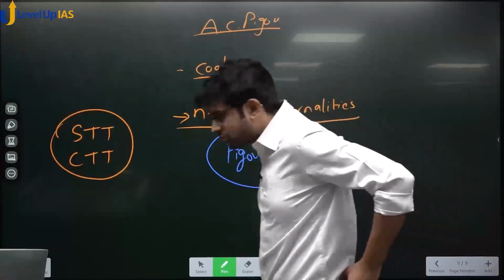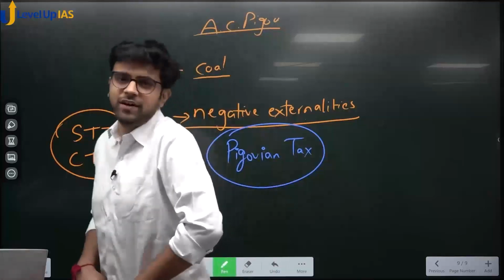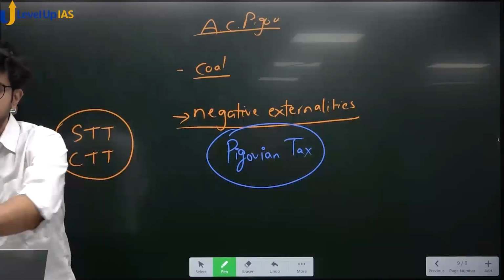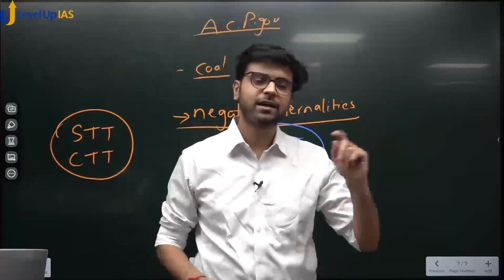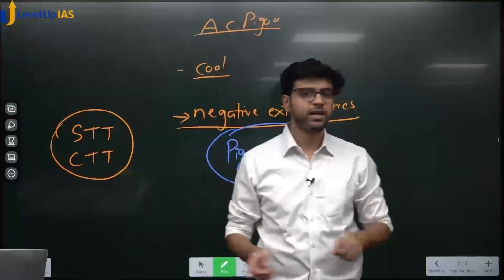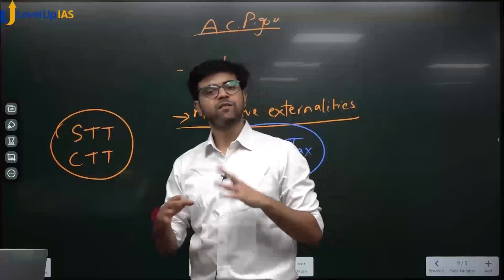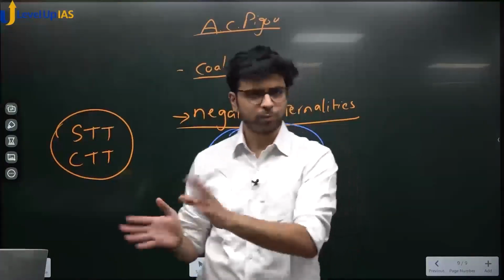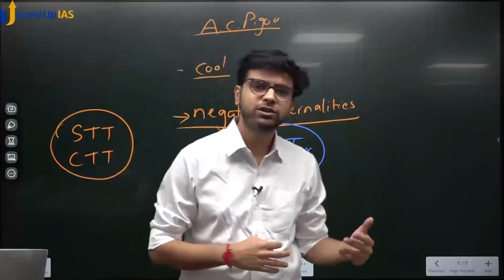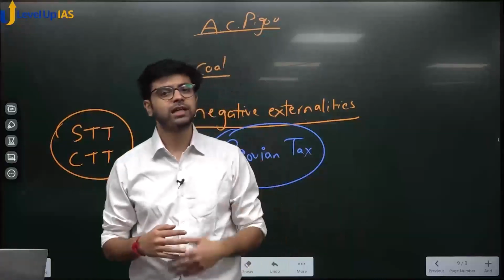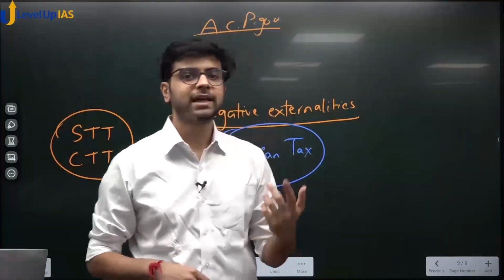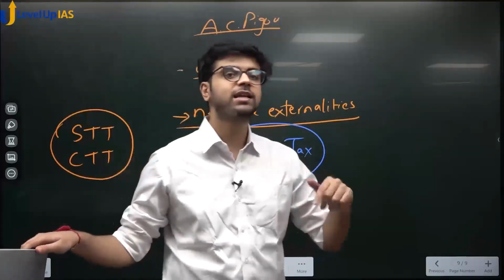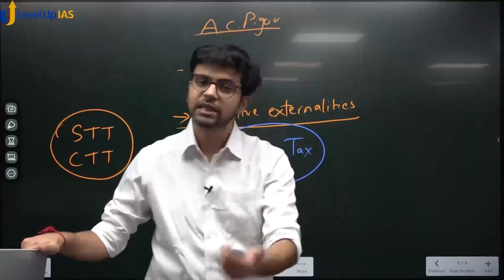Let us quickly revise whatever we have learned today, because we have learned a lot of things. What did we learn in the starting? Two types of taxes: direct, indirect, incidence, burden, shifted, not shifted. Very good. Direct taxes, we have income tax, wealth tax, corporation tax also. What do you mean by tax to GDP ratio? It is your tax as a proportion of GDP. Buoyant means that the increase in tax is more than proportionate to the increase in GDP.